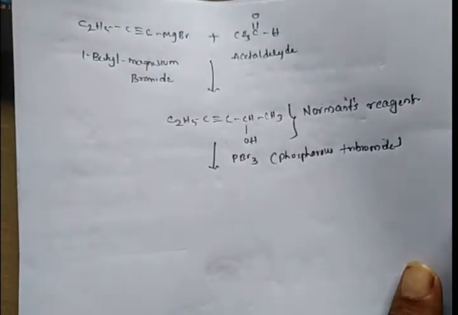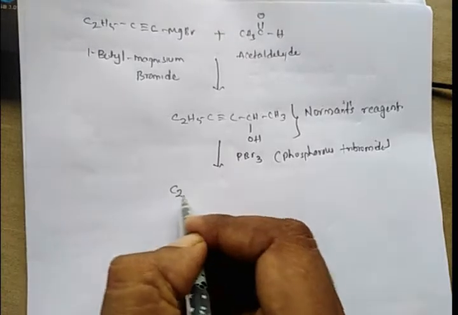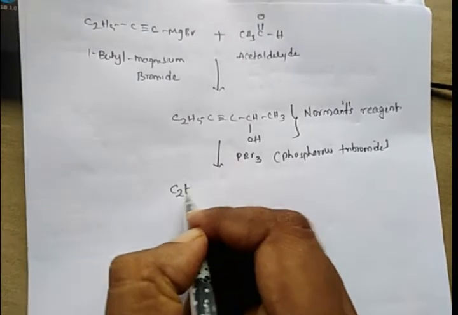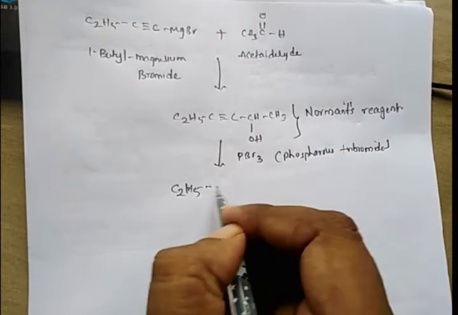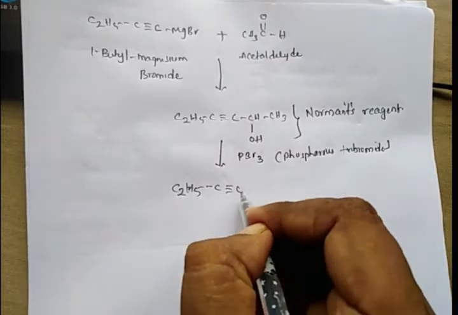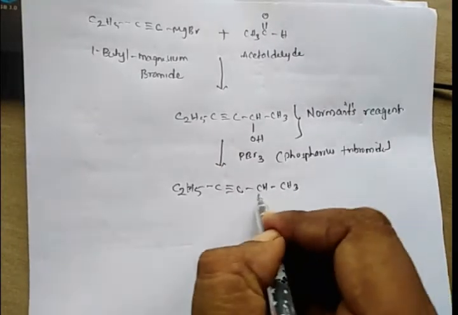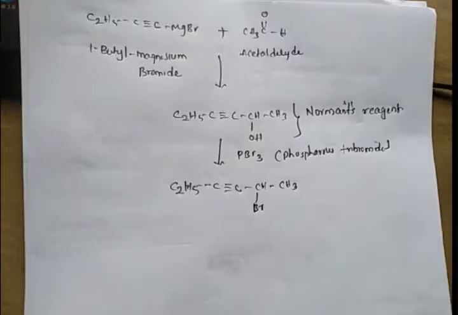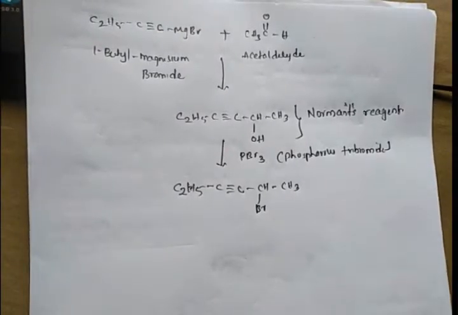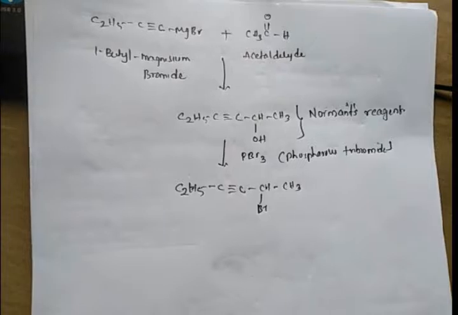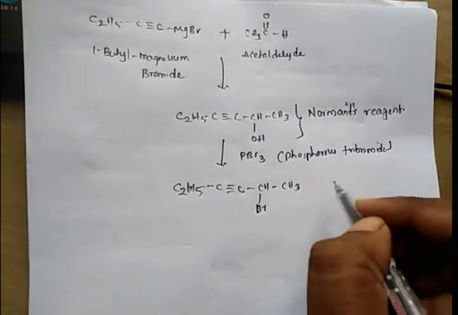And we will get 2-bromo-3-hexene. So we will get C2H5 C double bond C CH3 Br. This is the 2-bromo-3-hexene.